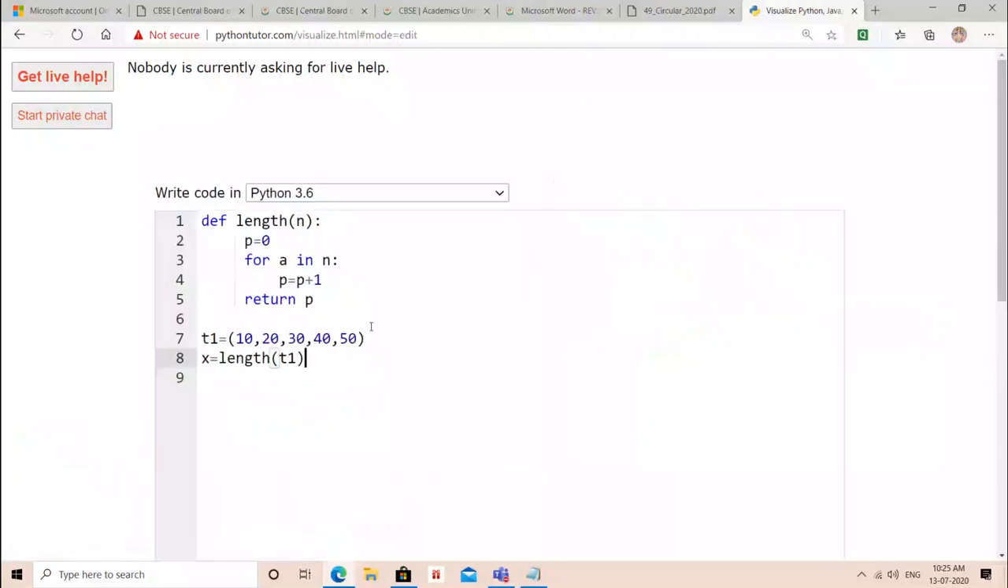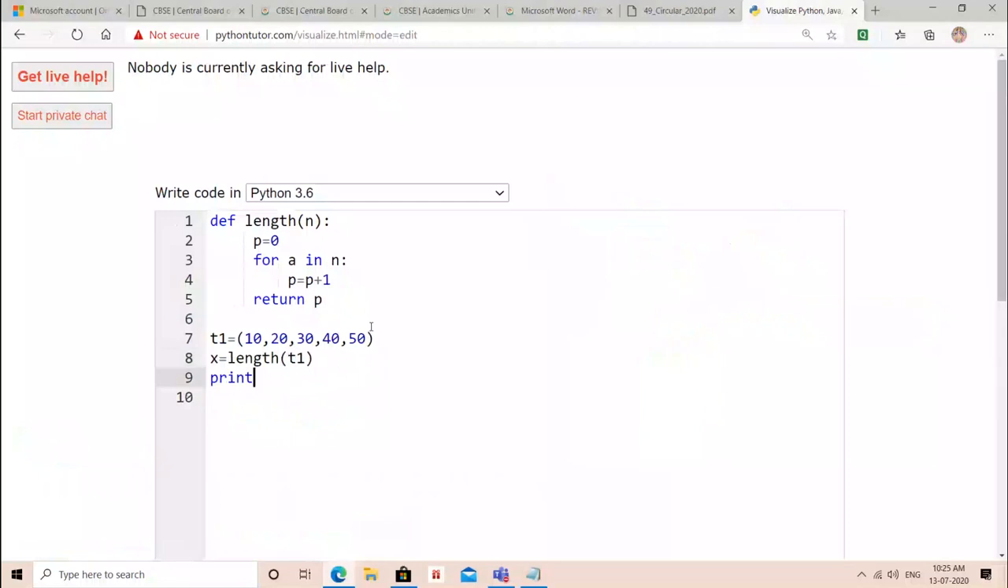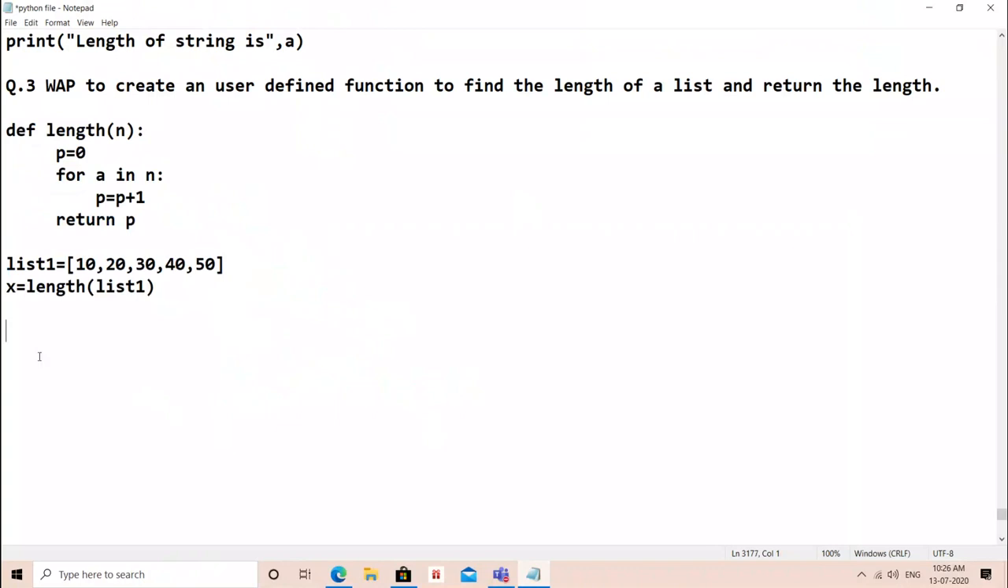Then you can print. If you want, you can print. Of course, we will print here. Length of tuple is comma x. Fine. So by this way, you can find length of anything.